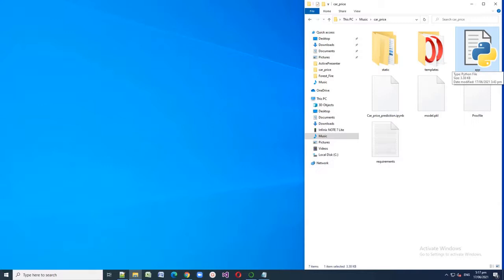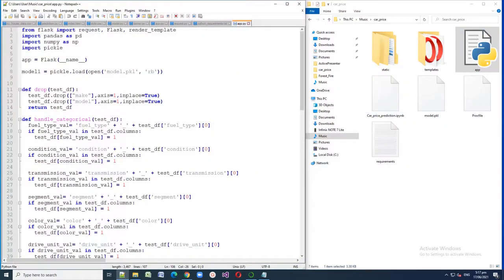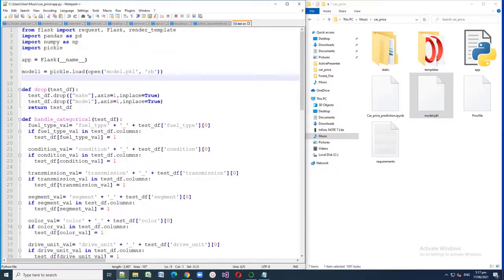Let me explain to you in brief what I have coded using Flask. So here in my code, I just imported the required libraries such as Flask, Pandas, NumPy, and Pickle. As you know, we have to import the saved model here in order to make predictions on the data provided by the user. So we're importing the saved model, and we can see here in my folder, I have a model pickle file, and looking at the code, we create an object of the Flask class that will take the name of the current module, __name__, as an argument.